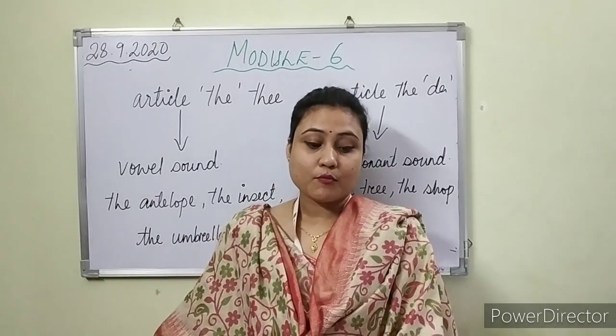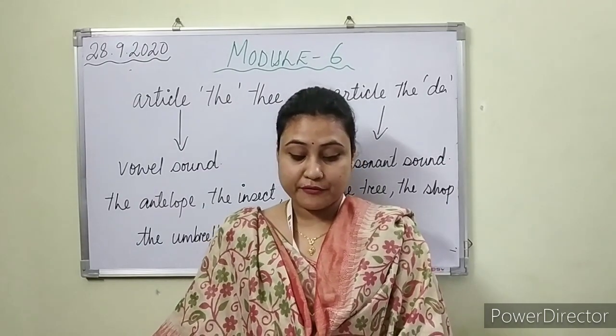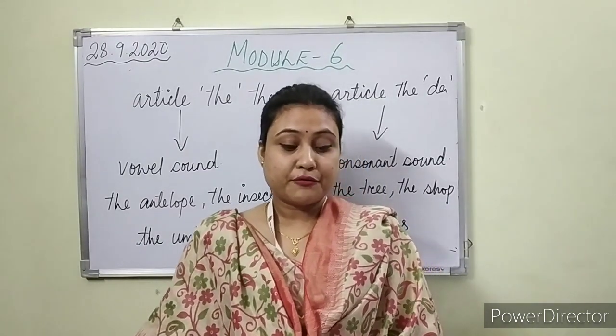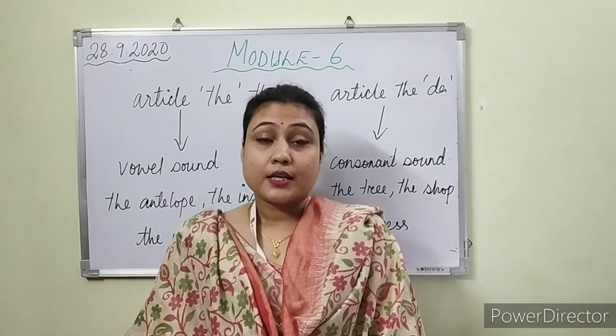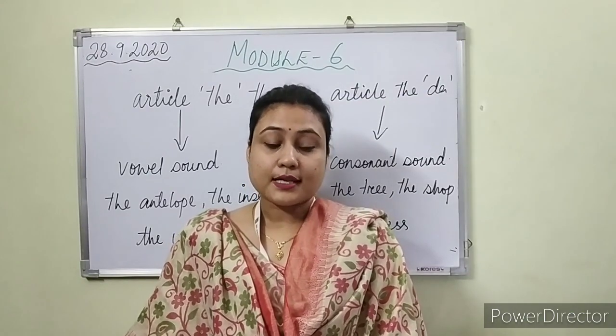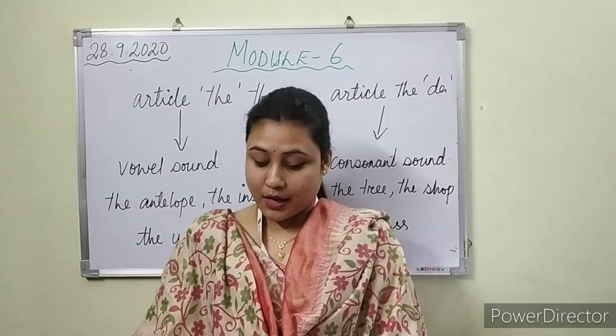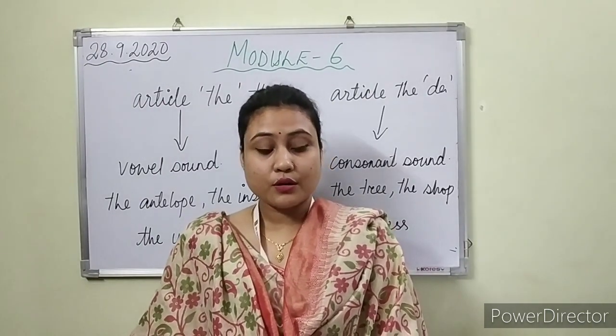So here we have one more exercise, that is exercise 3.4 on page number 64. So my dear students, it is your homework. Exercises 3.1 and 3.4 you have to do as your homework.